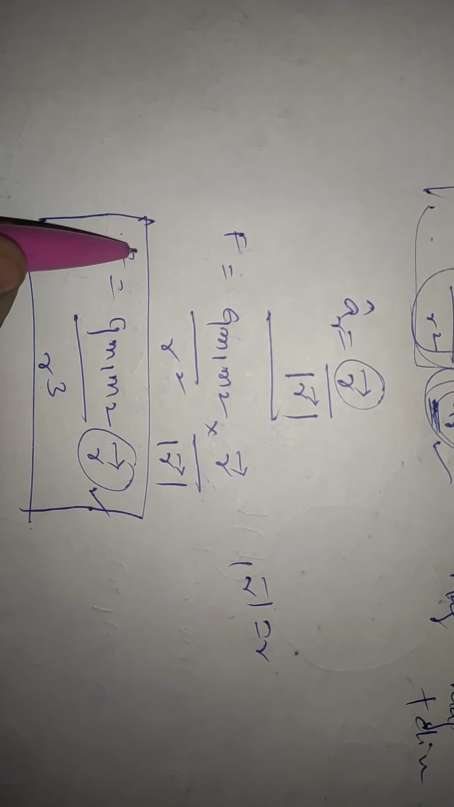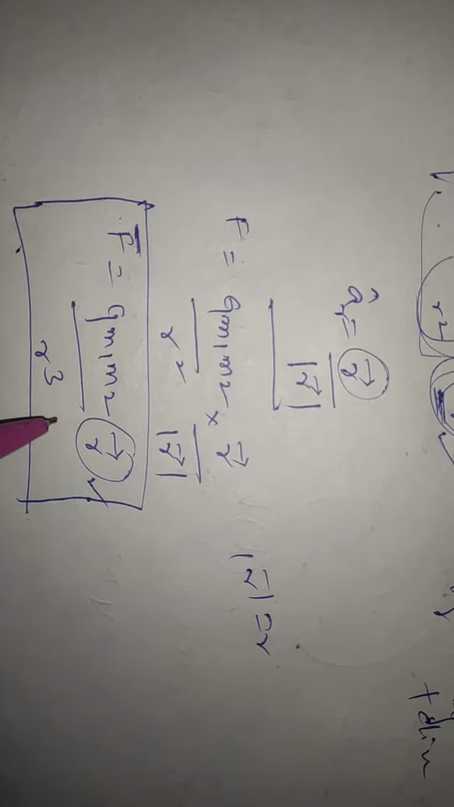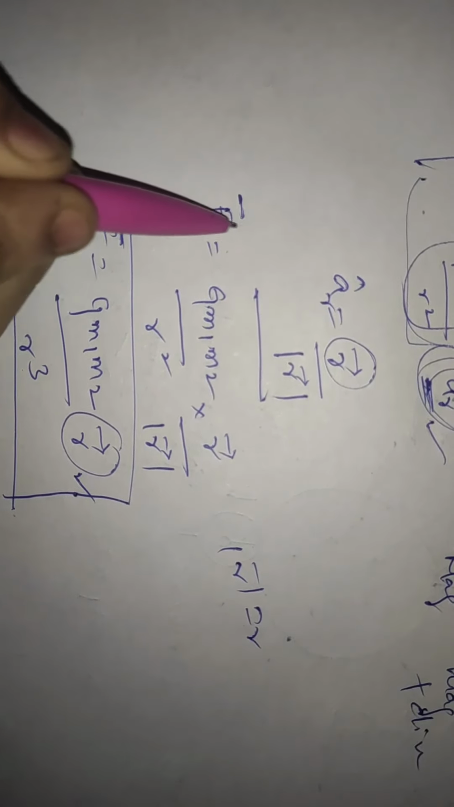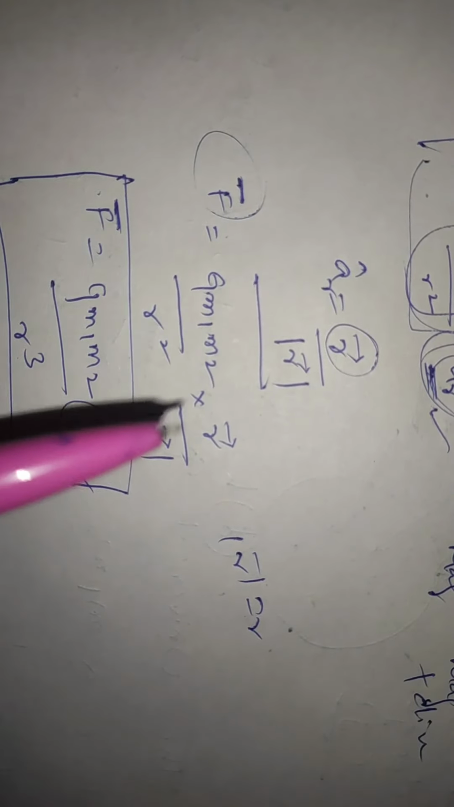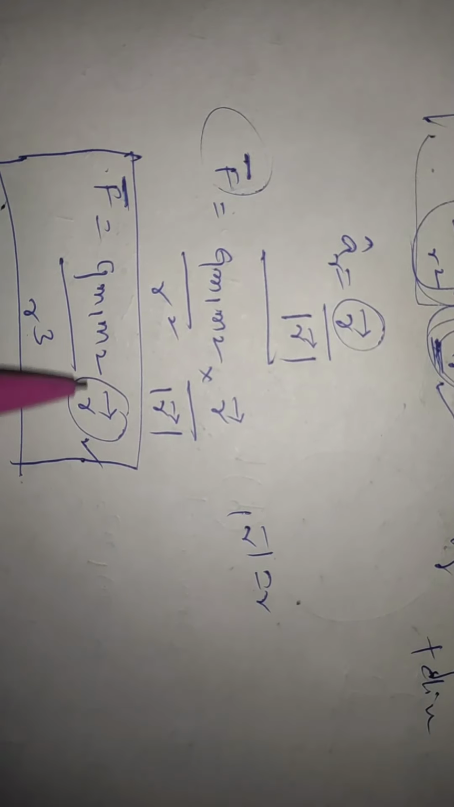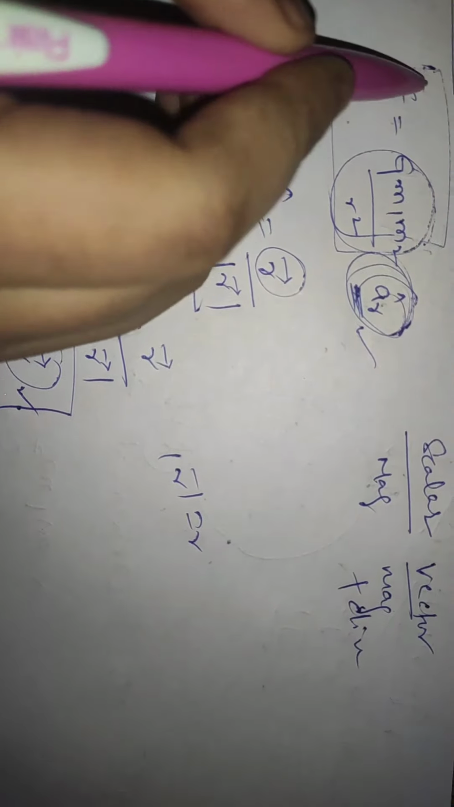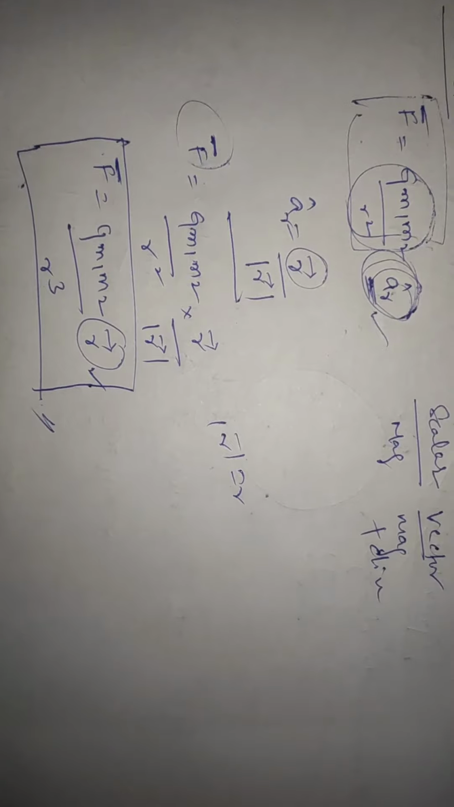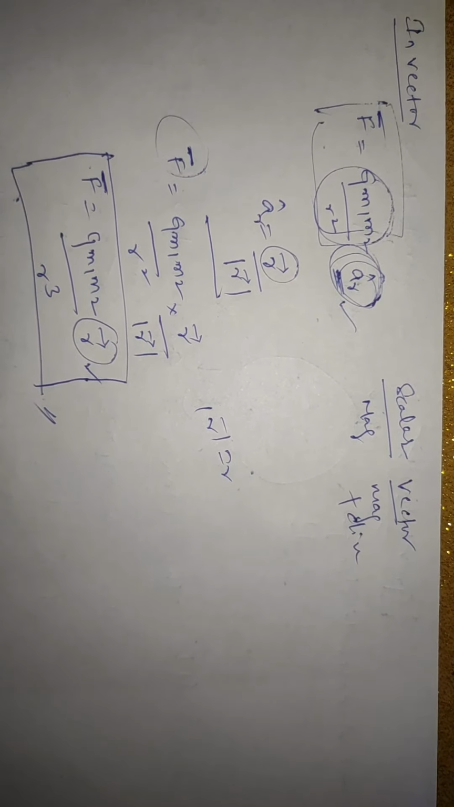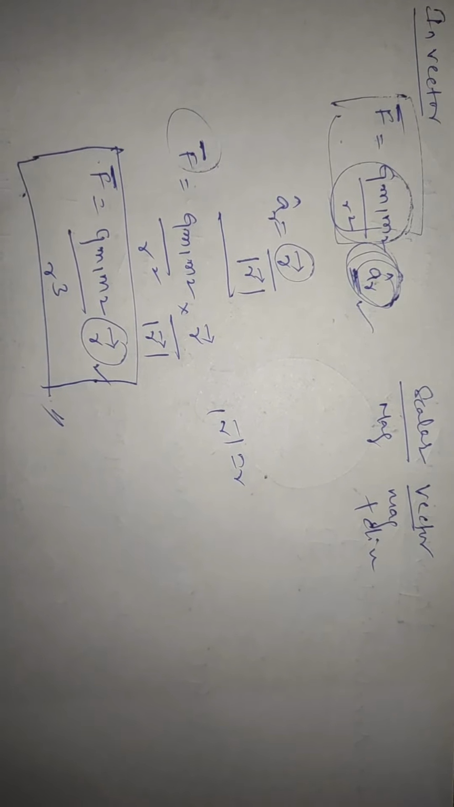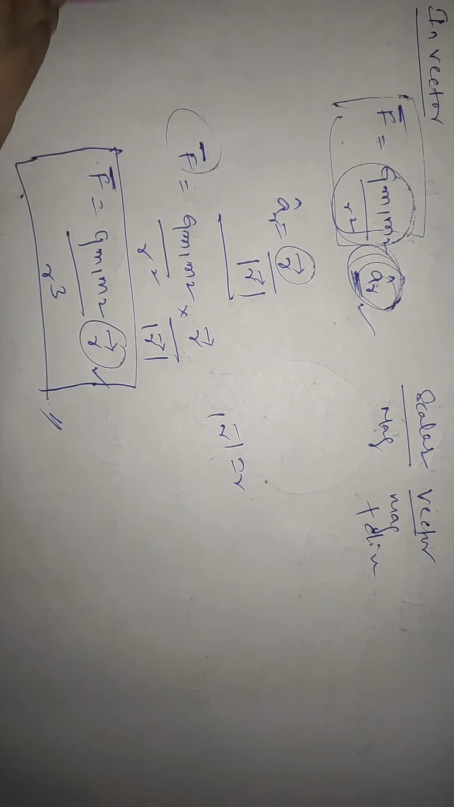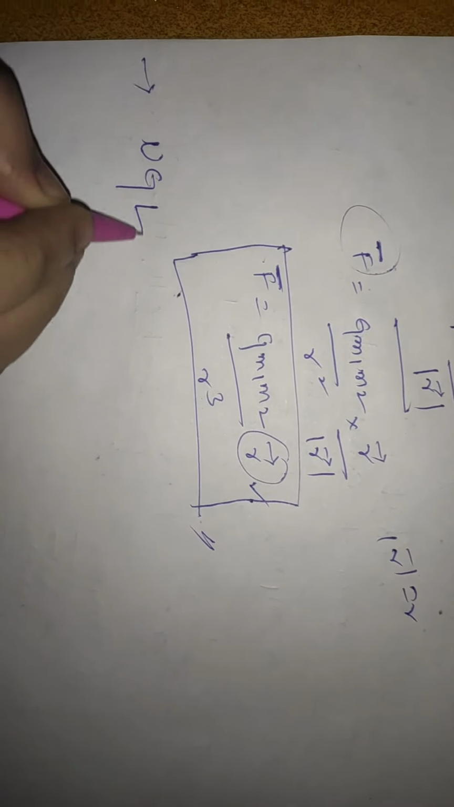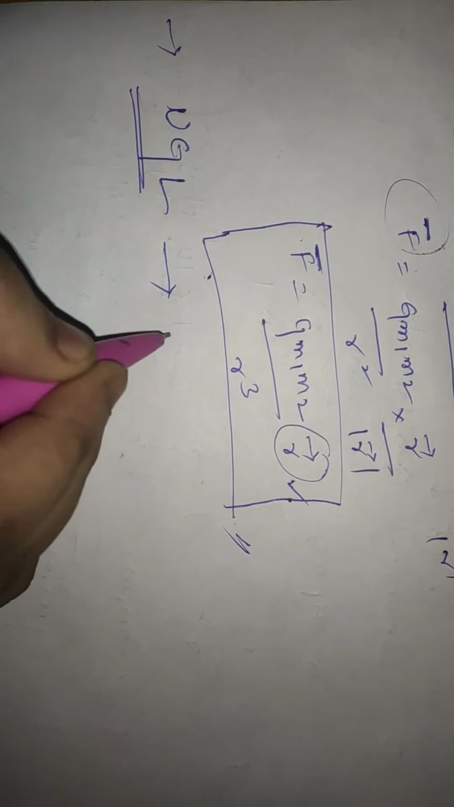My friends, here F bar is equal to this in vector form. When we represent in vector form, the LHS should be a vector and the RHS should be a vector. Understood? Now the universal gravitation law we have learnt. The universal gravitation law tells about the force.